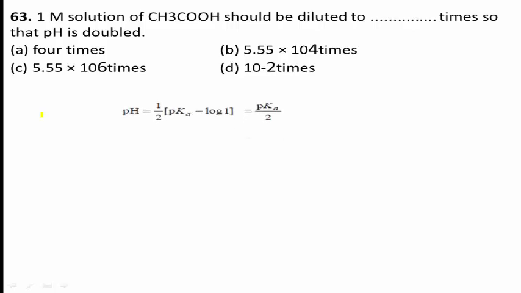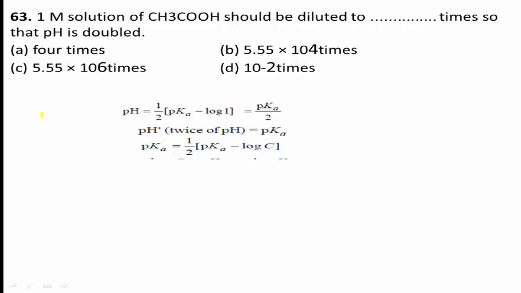First we take pH equal to 1/2 pKa minus 1/2 log C, which is pKa divided by 2 for 1 M. What is pH? It is negative logarithm to the base 10 of concentration of H plus ion. Next, twice of pH equals pKa.